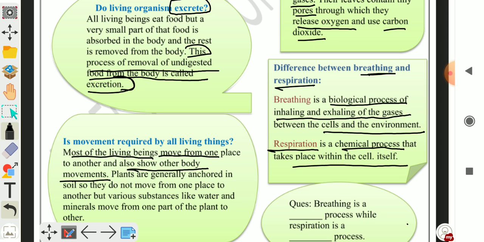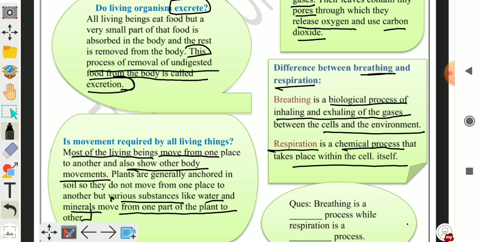Plants are generally anchored in soil, so they do not move from one place to another. But various substances like water and minerals move from one part of the plant to the other part of the plant. So they show movement in this way.